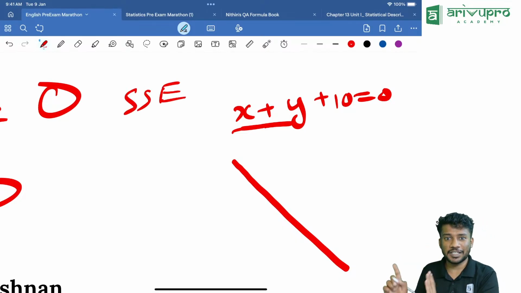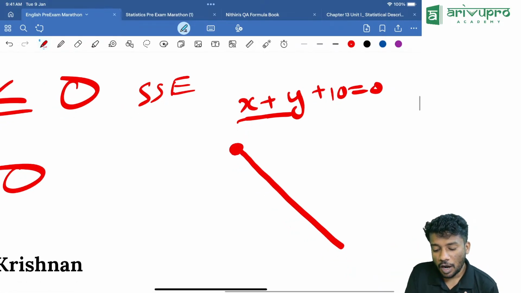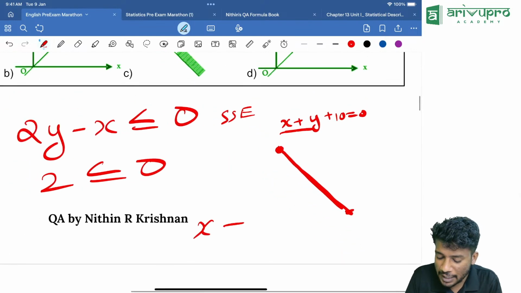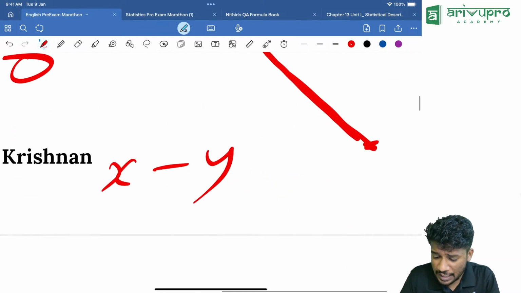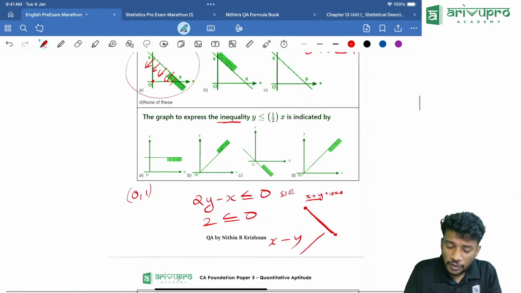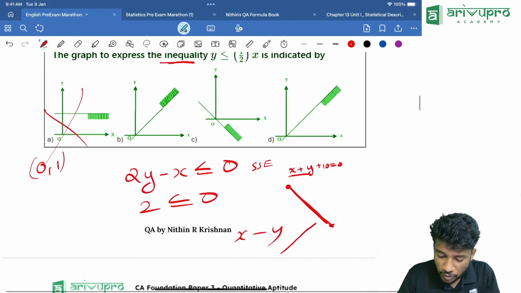Same signs, that means it is from upper left to lower right. When the signs are opposite, that means x minus y, it is the case. Then it is from lower left to upper right. Now from this itself, I can cancel this one, which is not right.